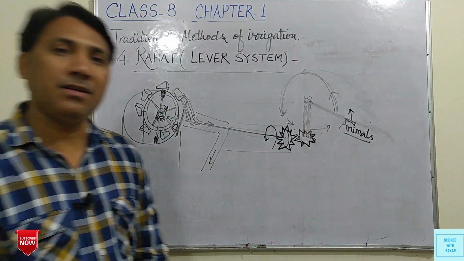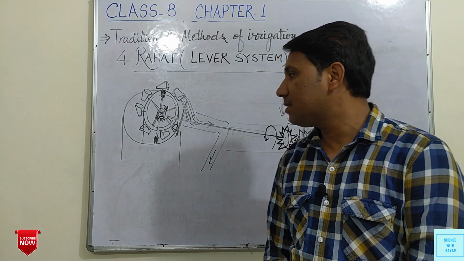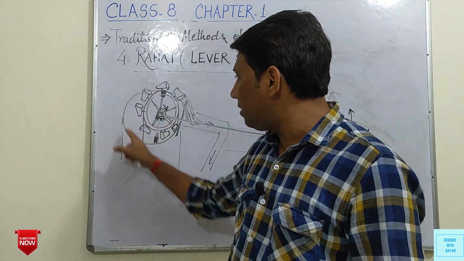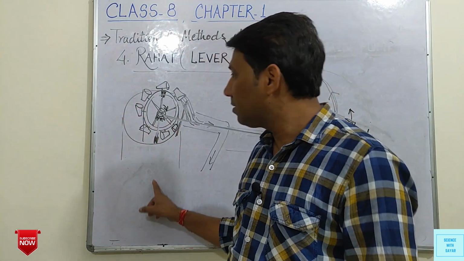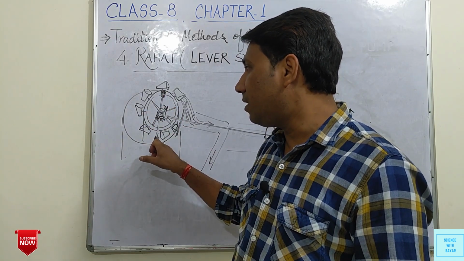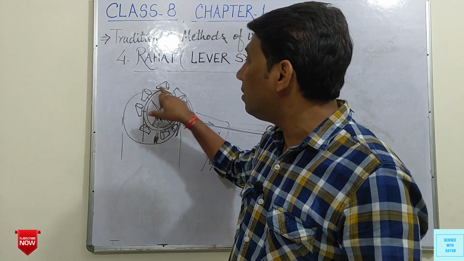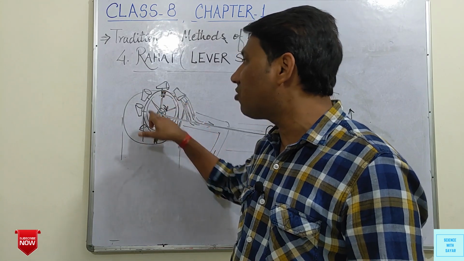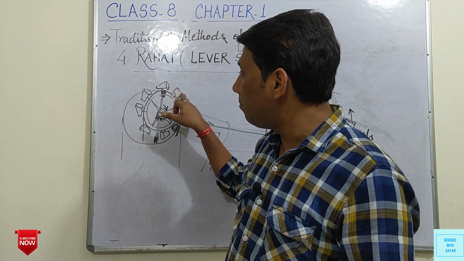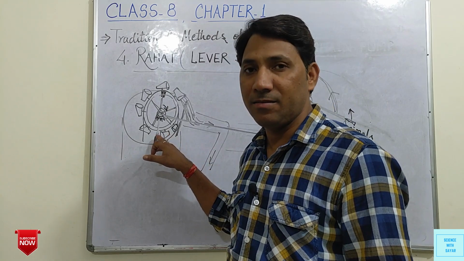The fourth traditional method of irrigation is known as rahat or lever system. We can understand this system as a well. Here there is a wooden or metallic log, on which, through a lever system, a wheel-like structure is there. Along with this wheel-like structure, many bucket-like structures or containers are connected.